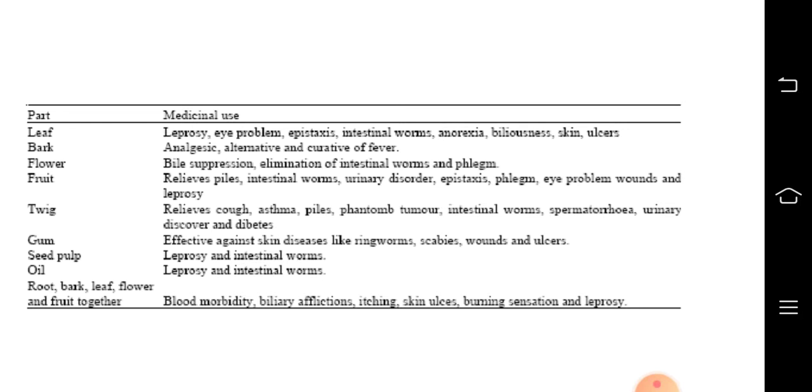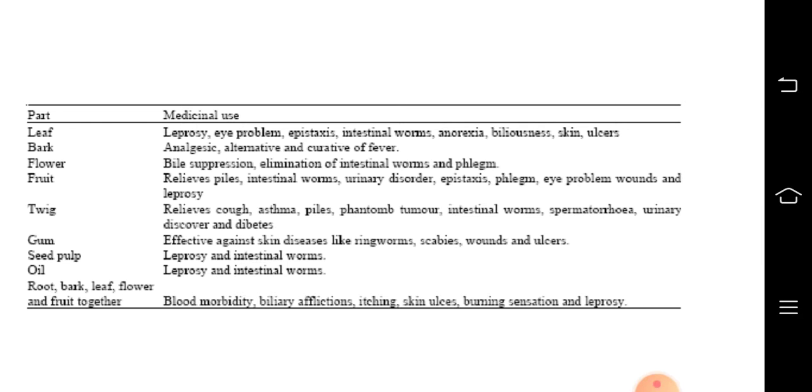intestinal worms, anorexia, biliousness, skin ulcers. The bark is used as analgesic, alternative and curative of fever. The flower is used for bile suppression, elimination of intestinal worms and phlegm. The fruit relieves piles, intestinal worms, urinary disorders, epistaxis, phlegm, eye problem, wounds and leprosy.